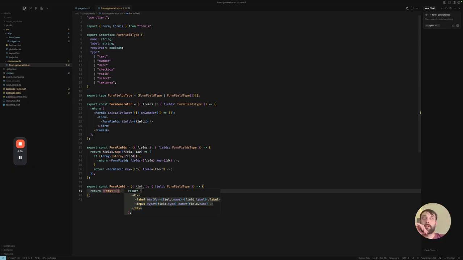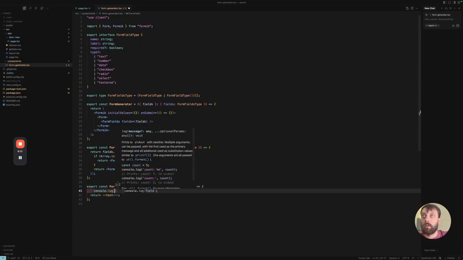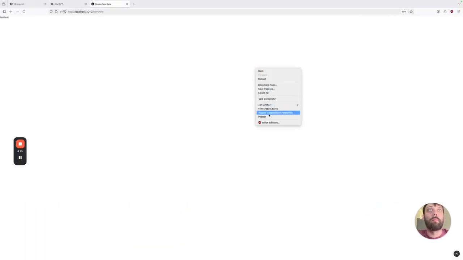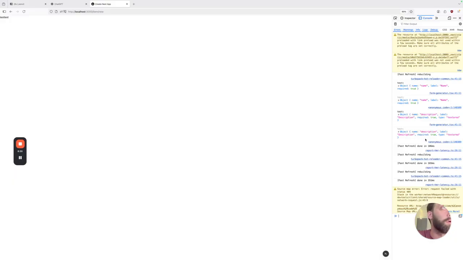Sometimes AI is more annoying than just doing things yourself. See where we're at here. Okay, we're not doing that. Well, we are. So what's happening here? Test. Oh, I see. I probably just need to refresh. Formik. Import module.